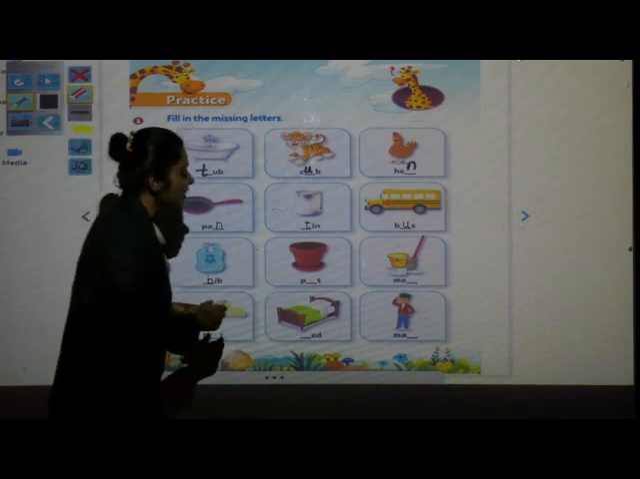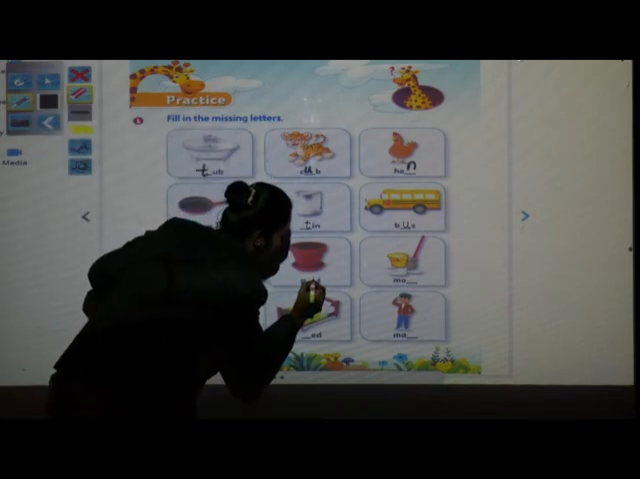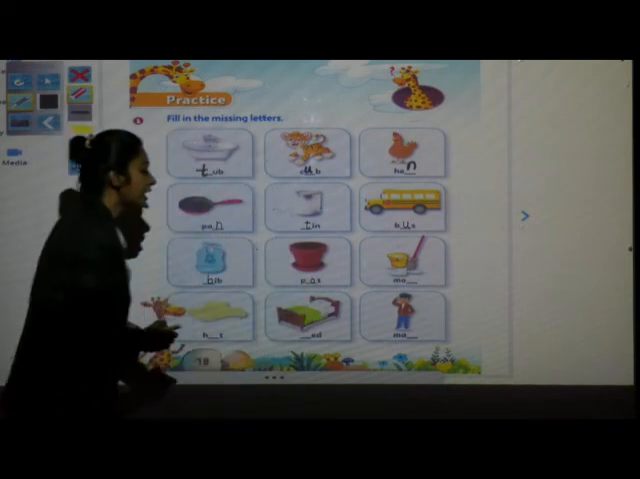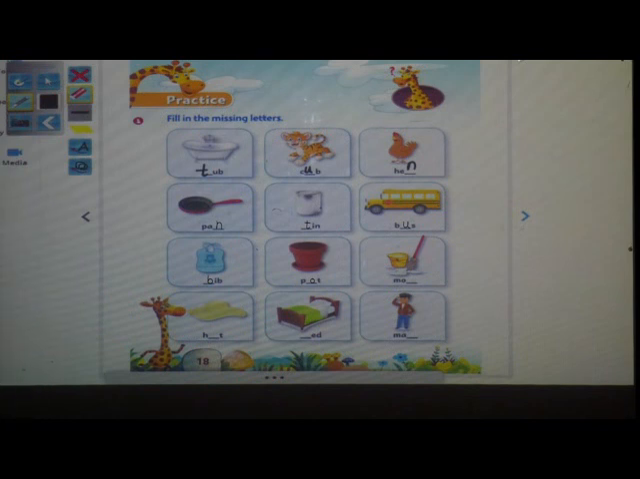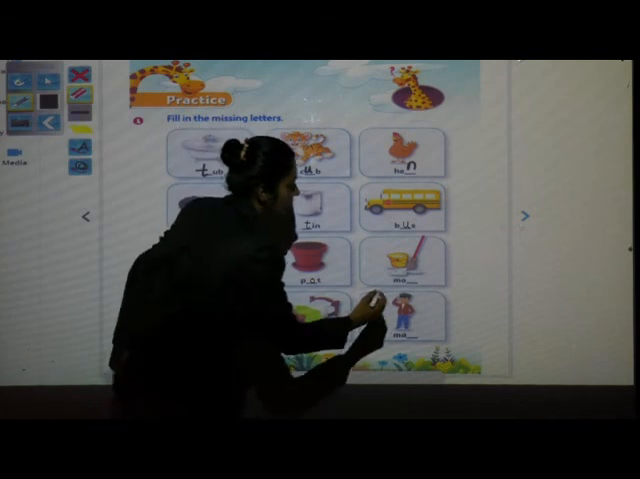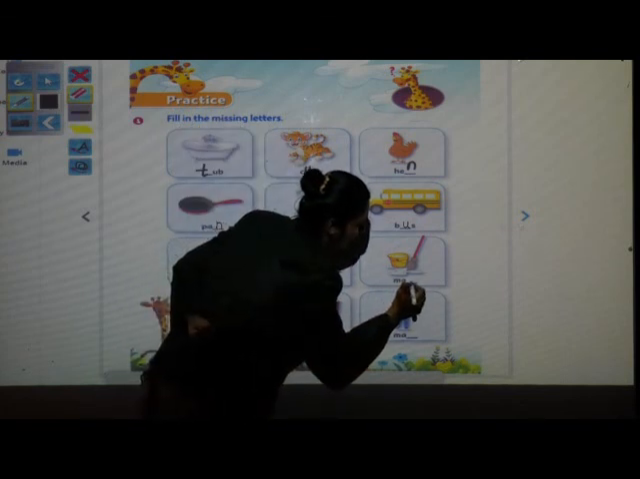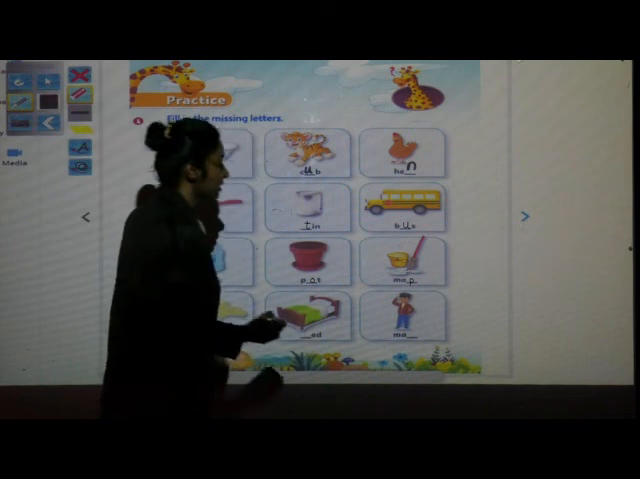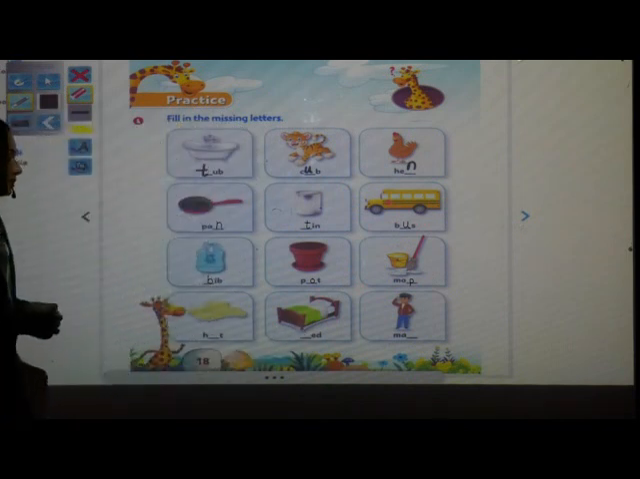Now come to this picture. What is the spelling of pot? P-O-T, pot. This is a pot. Now write the spelling. What is the spelling of mop? M-O-P, mop. This is a mop.